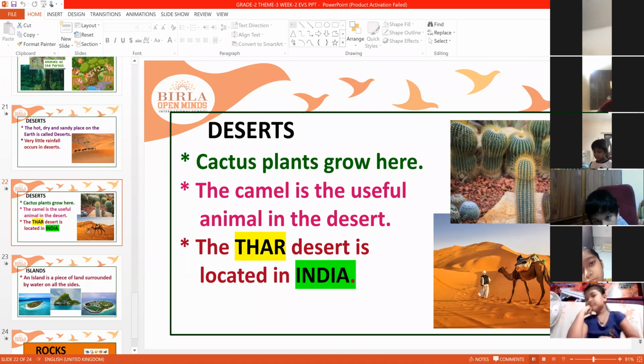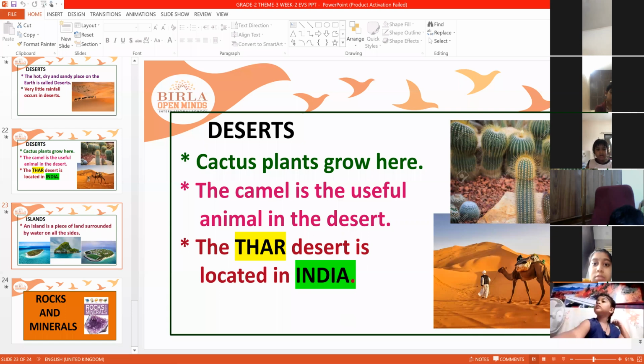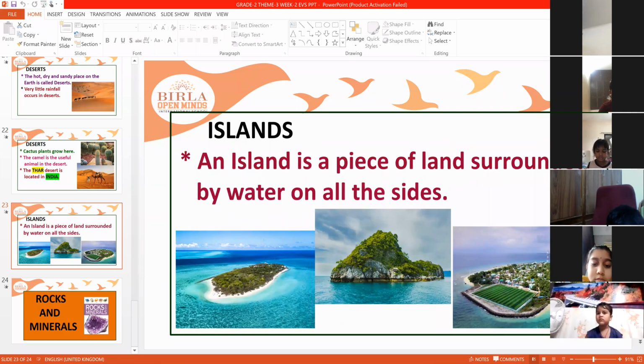Yes. Next, coming to island. Island is a place surrounded by water on all the sides. It will be in the middle of water. Yes, children, it will be in the middle of water. That's why it is called an island. An island is a piece of land surrounded by water on all the sides completely. That means it will be in the middle of water. That's the reason it is called an island.